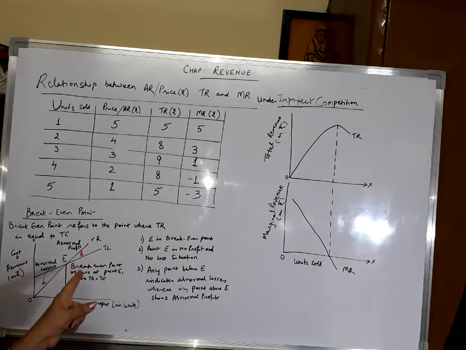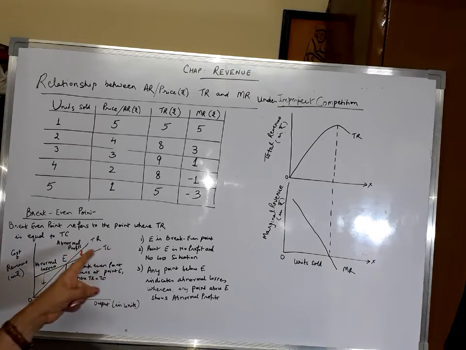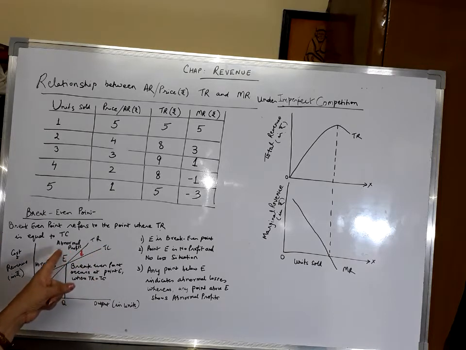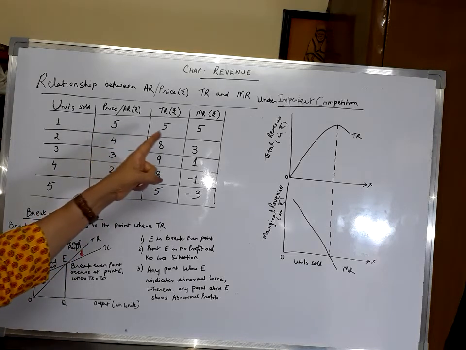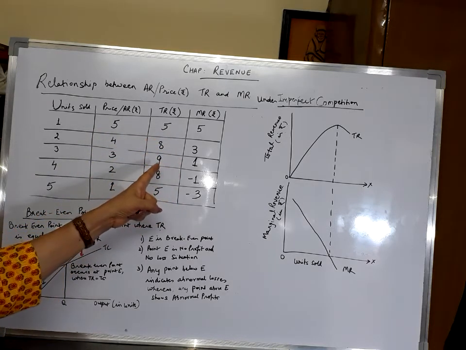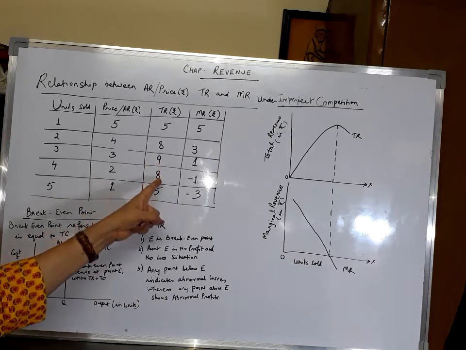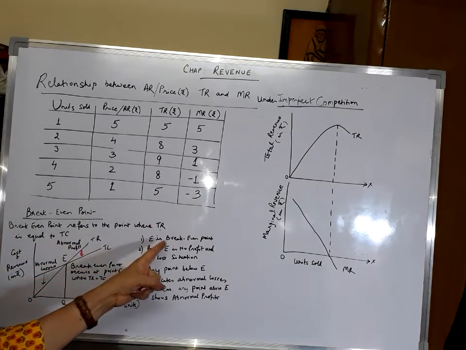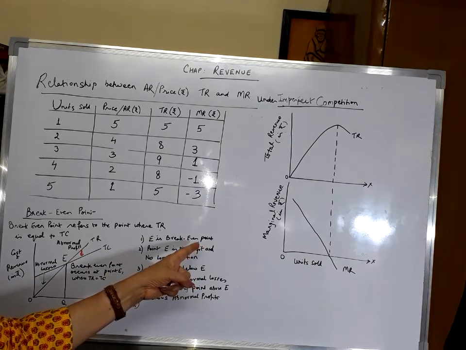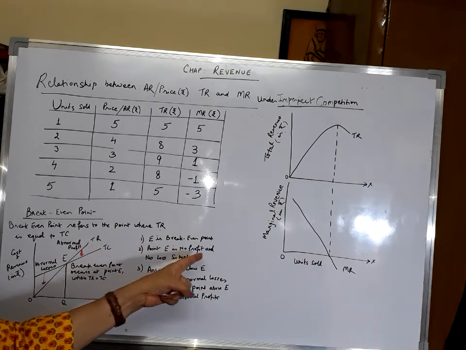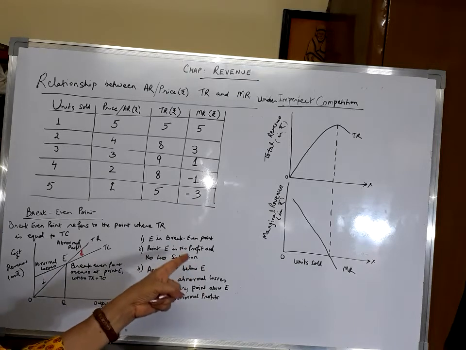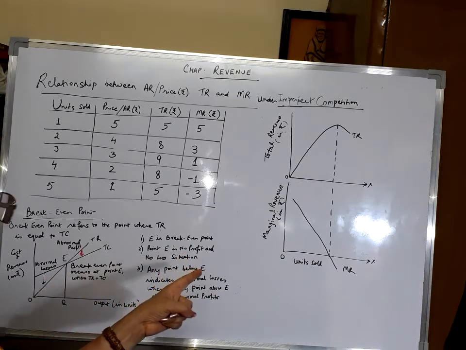A firm, to remain in production in the long run, will like to produce more units of output provided it is having a minimum of normal profit, and thereafter it may invest in order to get more profits. But as we have seen, total revenue may rise till the third unit of output and thereafter it starts falling. So E is the break-even point where total revenue is equal to total cost. Point E is a no profit and no loss situation. This is the long lasting situation.